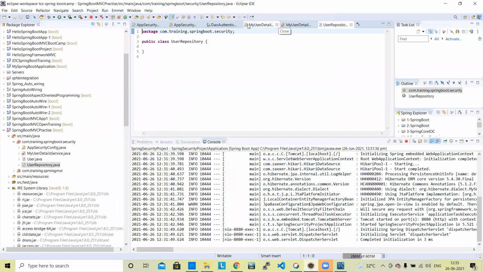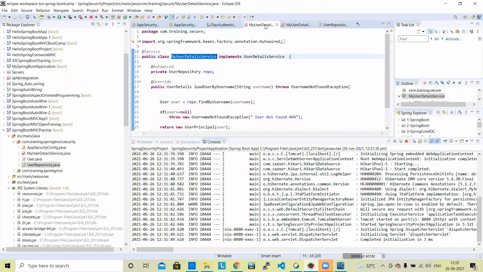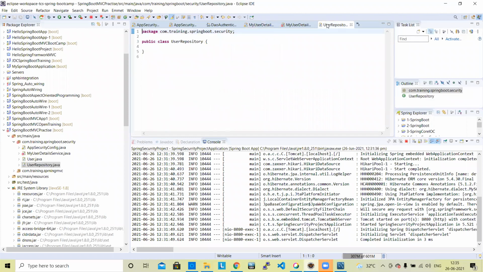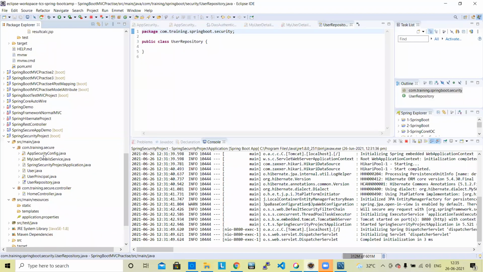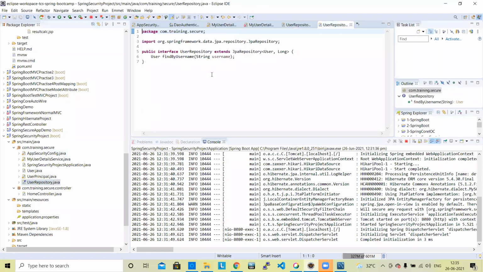This is a user repository class. The user repository class will extend JPA repository.